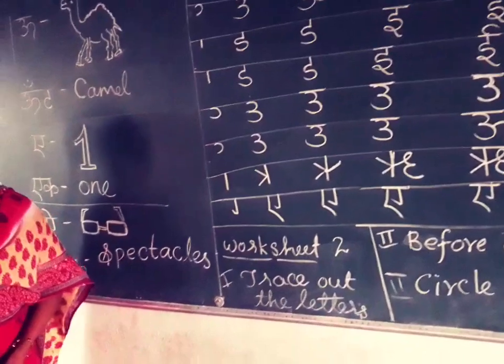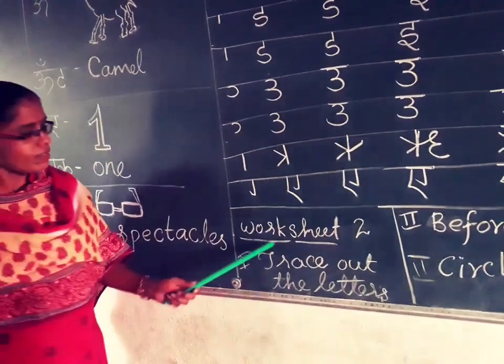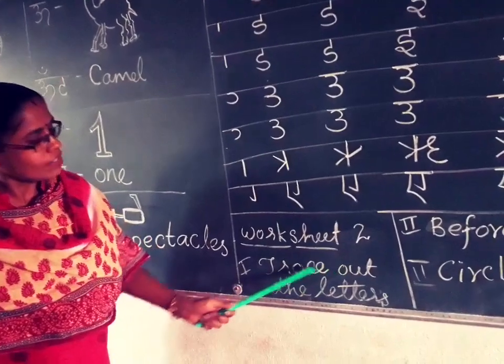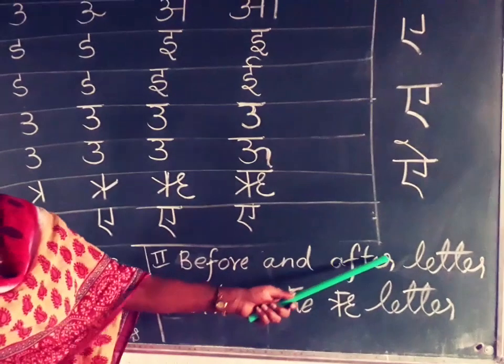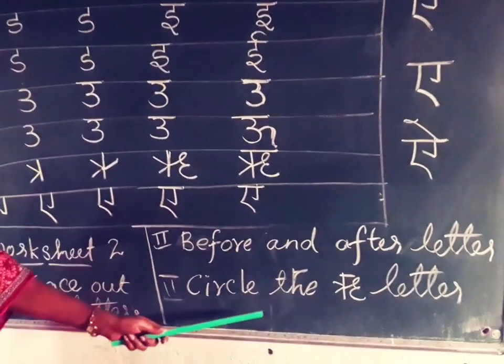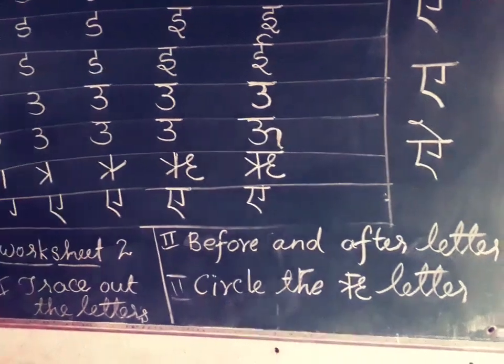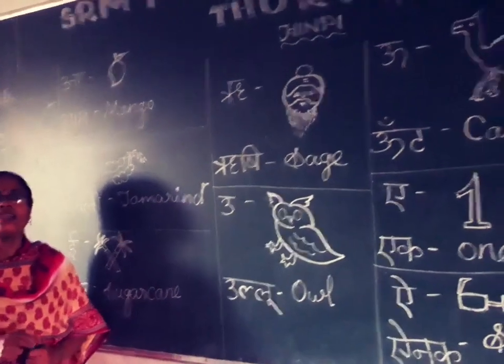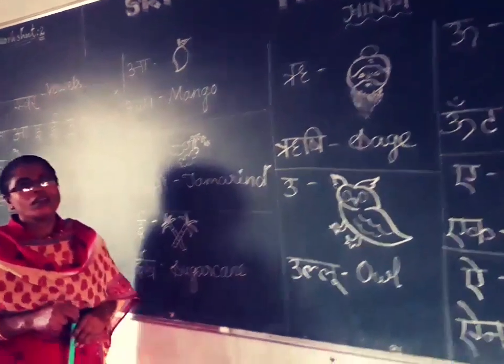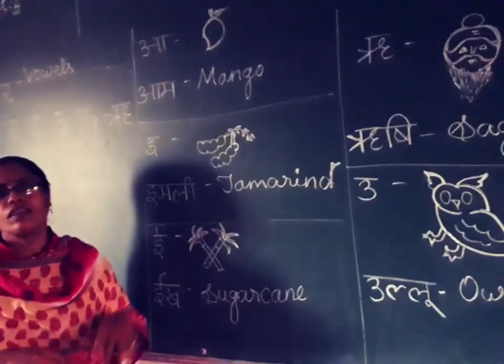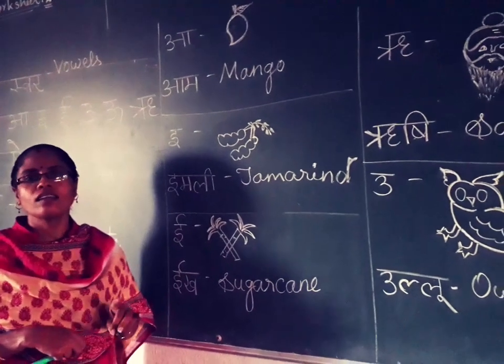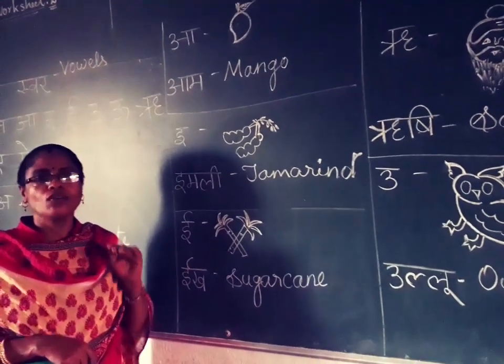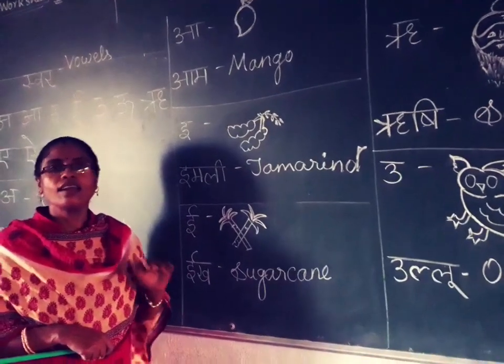Next one. Here I have given one worksheet. Okay, do this one. First one is trace out the letters. Then second one, before and after letter. Next one, circle the re letter only. So listen children, we are practicing each and every letter. This is very important: Hindi letters. Hindi, Tamil and English also. If you have letter identification, then word reading and writing is very easy.